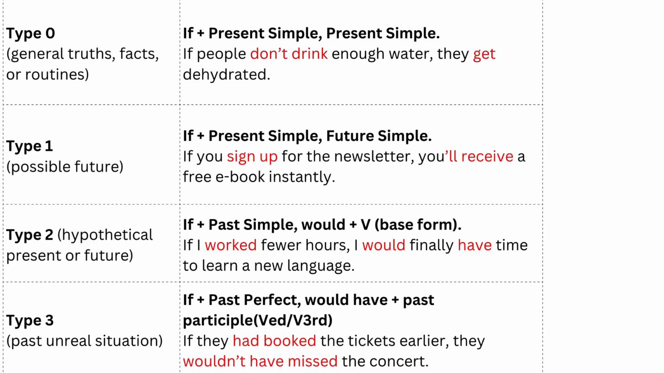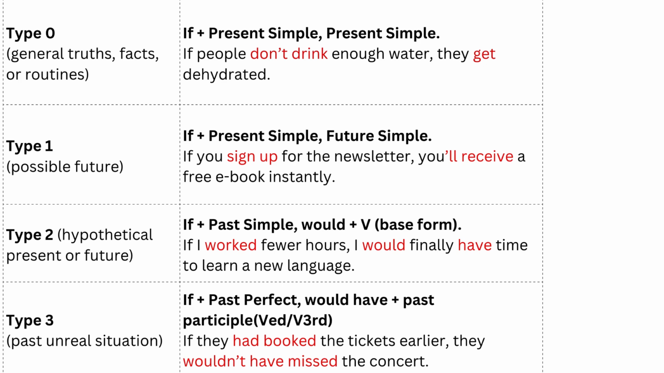So when I'm speaking about a hypothetical present situation, I shall use past simple in the if part, yes, if plus past simple or past continuous. I'll show you more examples in a few minutes. And then the second part would contain would and the base form of the verb. And finally, you can see type 3.